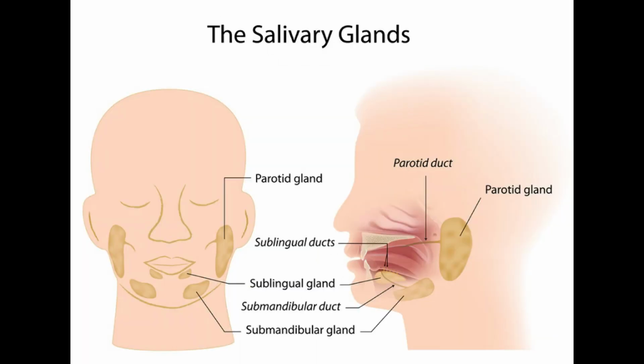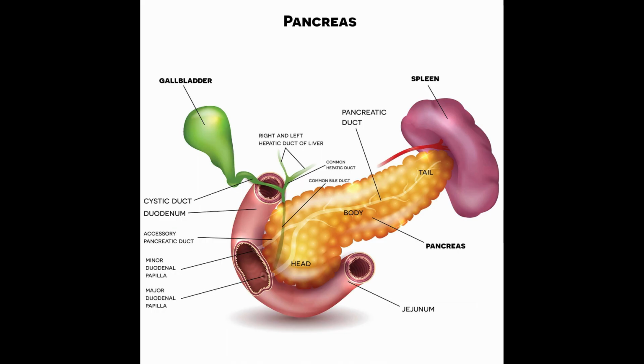Salivary glands secrete saliva which moistens food. Saliva contains enzymes which break down complex starch into simple carbohydrate molecules. Pancreas produces pancreatic juice which contains digestive enzymes for digesting fats, proteins and carbohydrates.